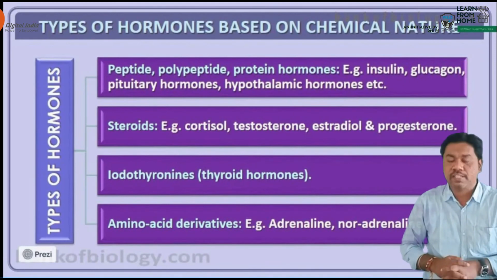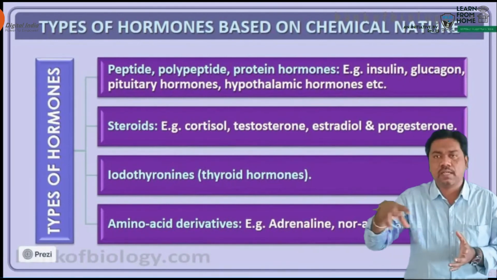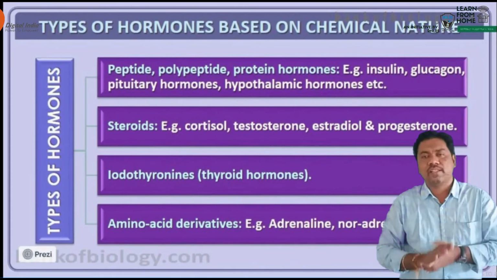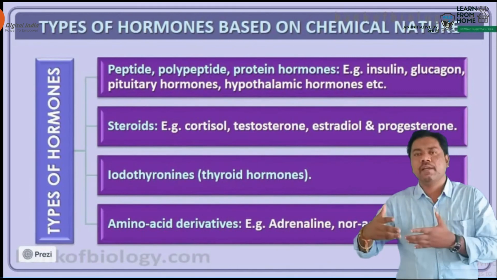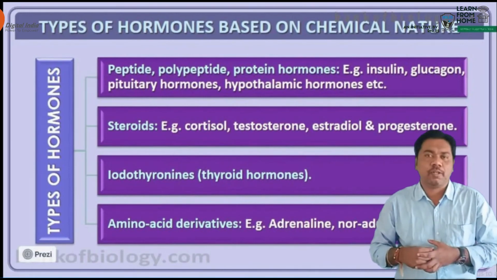And the next one is testosterone. It is known as androgen, chief androgen. So it gives the male secondary sexual characters in the male organism. Estradiol, it is also known as the estrogen. It is a female hormone. Okay, it is helping the production of secondary sexual characters in the female organism.